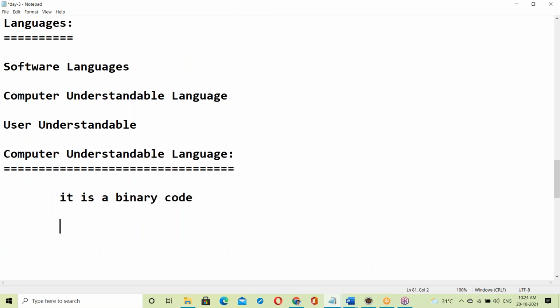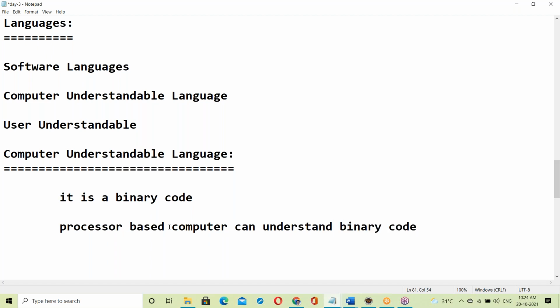Now we are using processor-based computers, which can understand binary code. Binary code is in a zeros and ones format. We are using the present generation of computers, which are processor based.